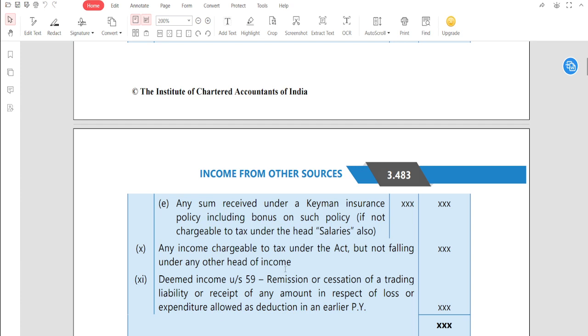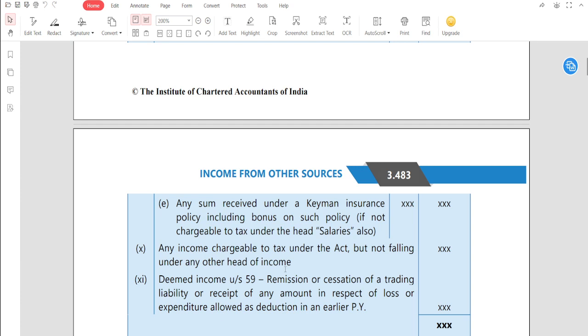So suppose your ITC has made an insurance policy in your name with any company, because you are the key man to the company, so that's why the Keyman insurance policy is taken, and the maturity comes and the company matures the policy.